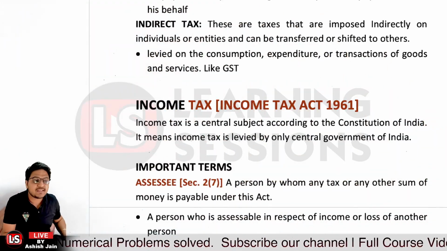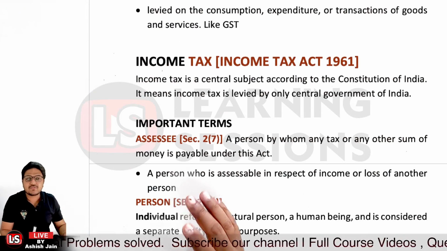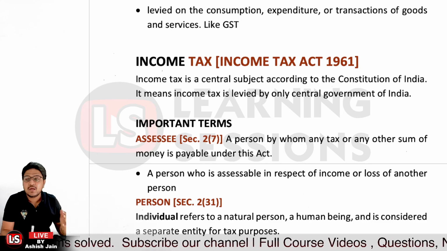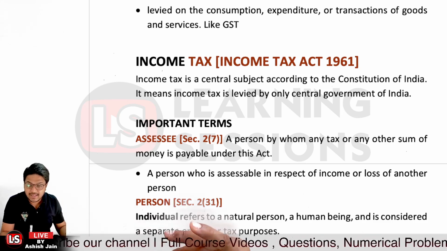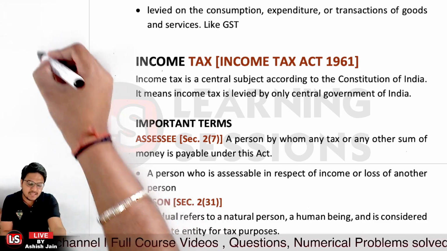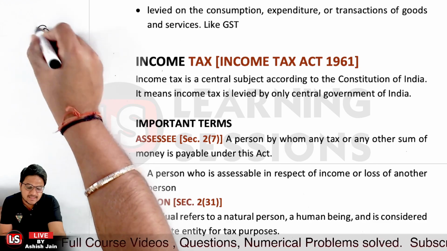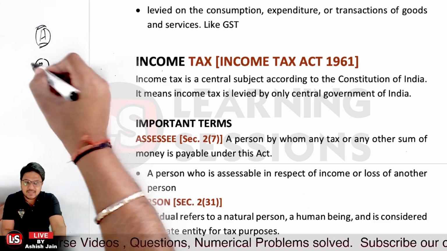First of all, it's related to assessee. Now, who is an assessee? Let's say we are talking about a person who has some particular taxable money to be paid. In that scenario, that person is an assessee. Let's say person A is to pay the tax. Now person A is an assessee. Now person B is to pay the tax. Person B is also an assessee.